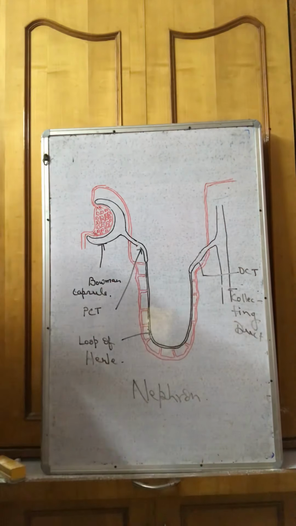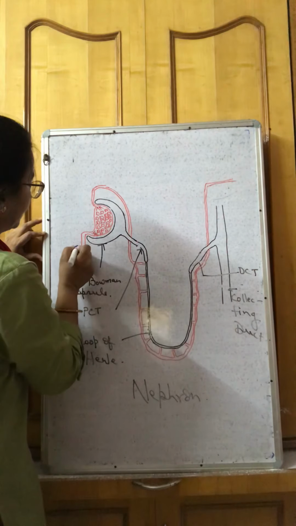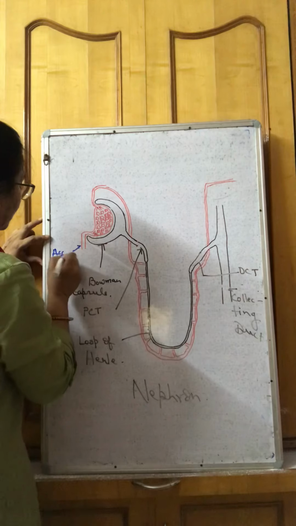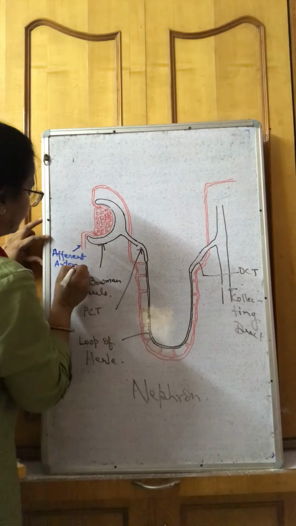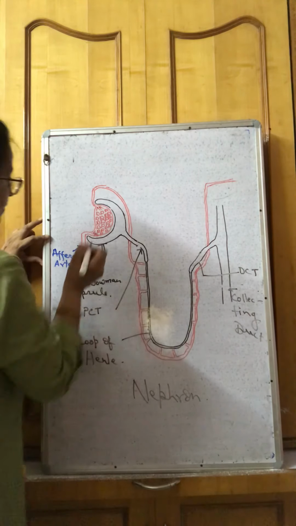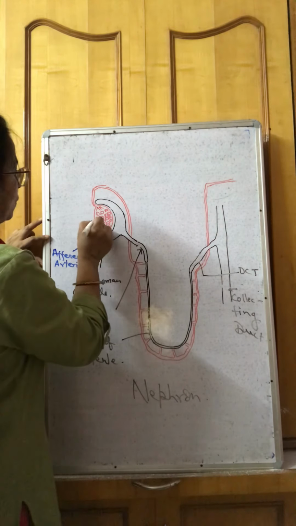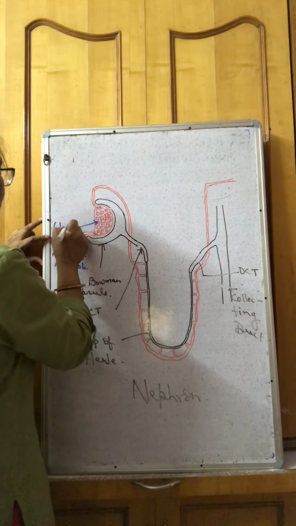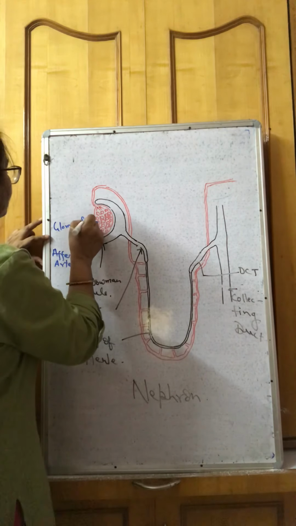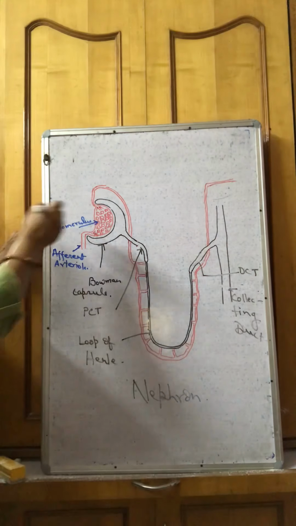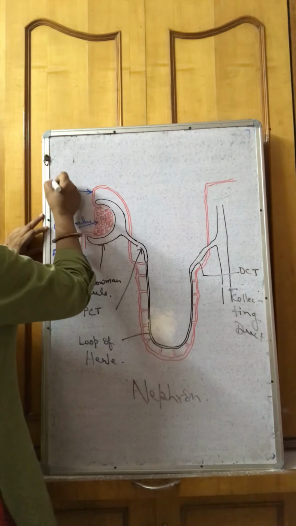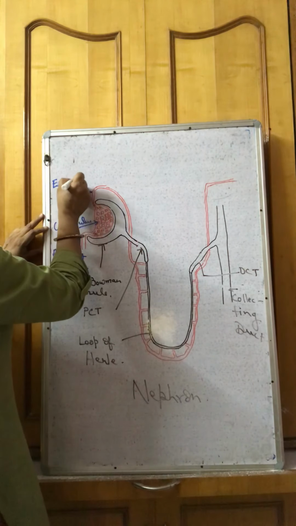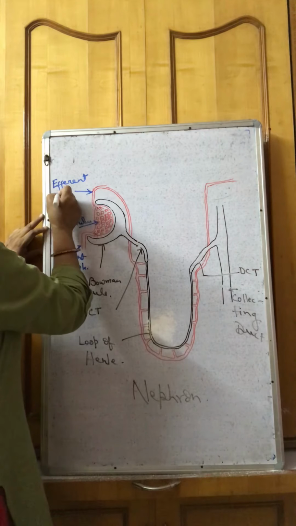Now look at the blood vessel entering the Bowman capsule. This one is the afferent arteriole. It is a branch of the renal artery. Here it is converted into the glomerulus, which is a cluster of blood capillaries, and then emerges out as the efferent arteriole.